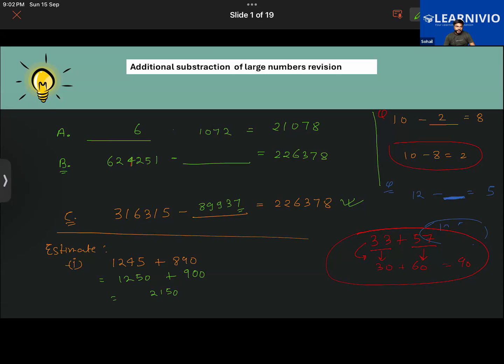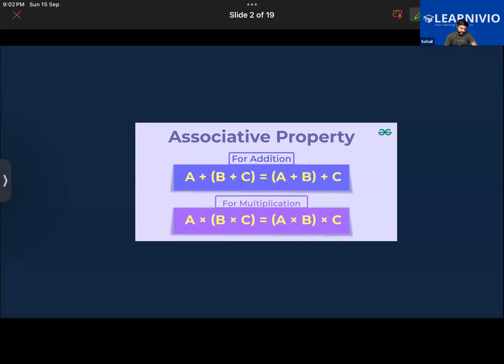Wait, I have to check if my answer is the same. Okay, both of you do this. To estimate a given sum, we have to first round the number to the nearest place value. Let us take some smaller numbers that will help you in this. Let me just take an empty slide here.